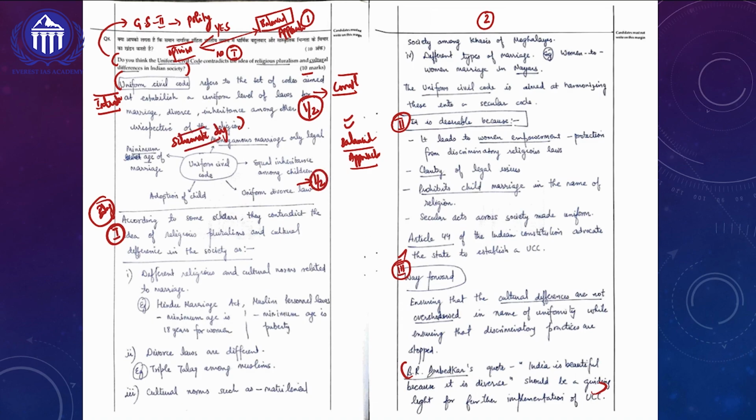Not only that, if you look at it, the conclusion has been written in a quoted format. He is quoting Ambedkar's quote, where India is beautiful because it's diverse, should be the guiding light for the implementation of UCC. This is adding more value to the answer, so you'll be getting 1 mark for the conclusion. And if you look at the body of the answer, as I said earlier, he has broken the body into three major subheadings.